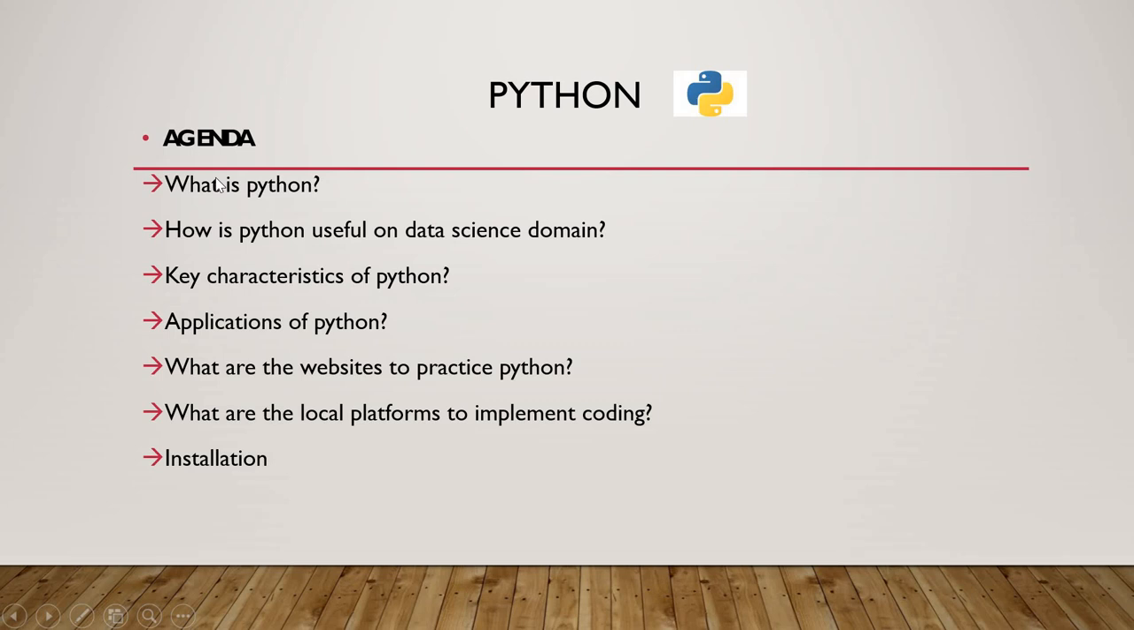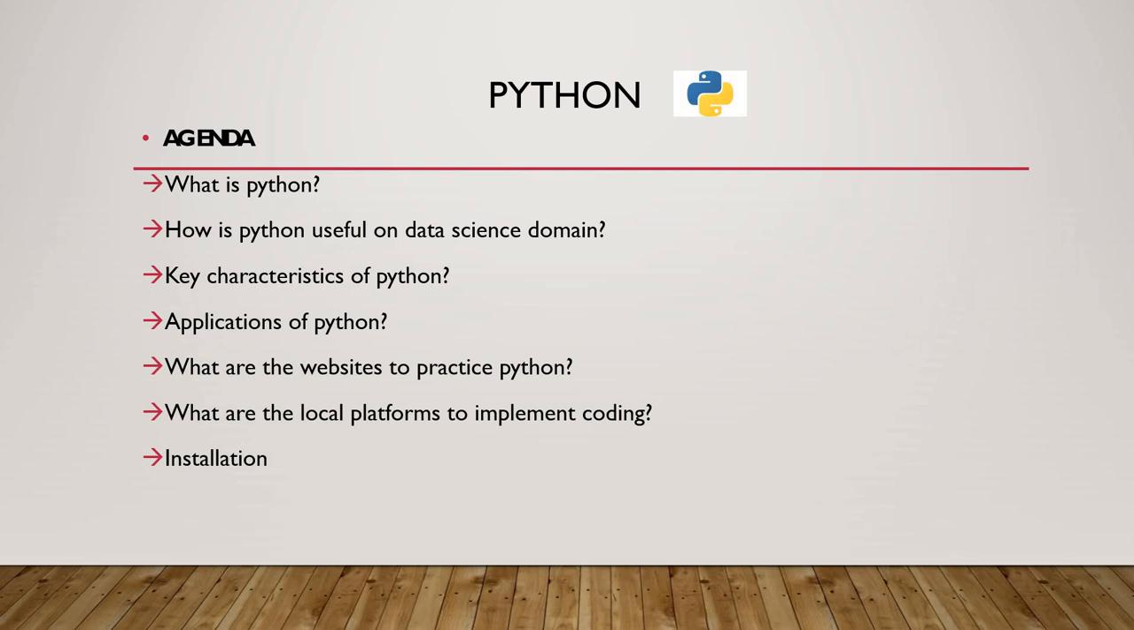We'll see what Python is and how Python is useful in the data science domain, what the key characteristics of Python are, what the applications are and where Python is used, and what websites you can use to practice Python. Also, what local platforms you can download and install to practice on your PC, and the installation procedure. I will show you the installation of Anaconda, because in the future we'll practice model building in Jupyter notebook. If you download Anaconda, you can use many applications. I will just show you.